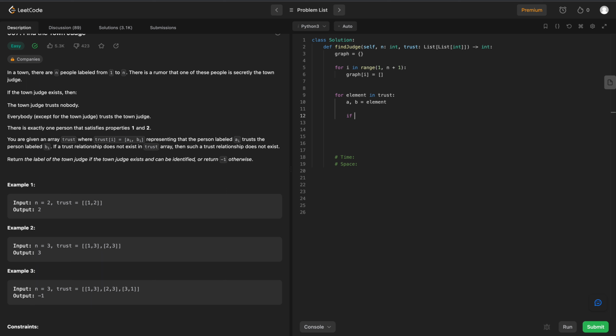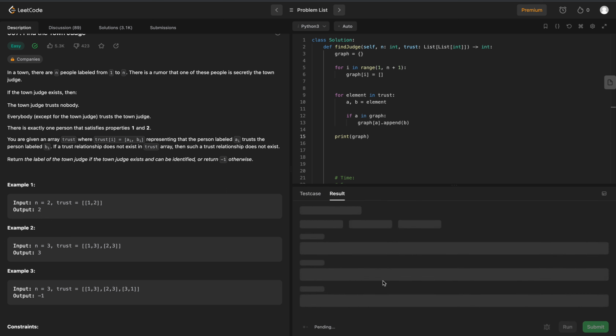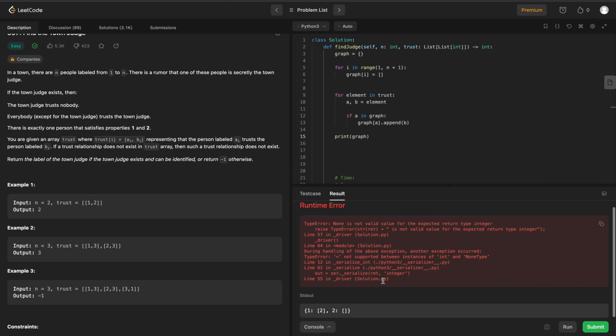So we've got the element, we've destructured it. Now we have to check. If A is in our graph, then we want to say graph of A dot append B, right? That will give us our trust relationship. So let's print out our graph to see what we're working with. Right, so this gives us a graph where person 1 trusts person 2, and person 2 trusts no one.